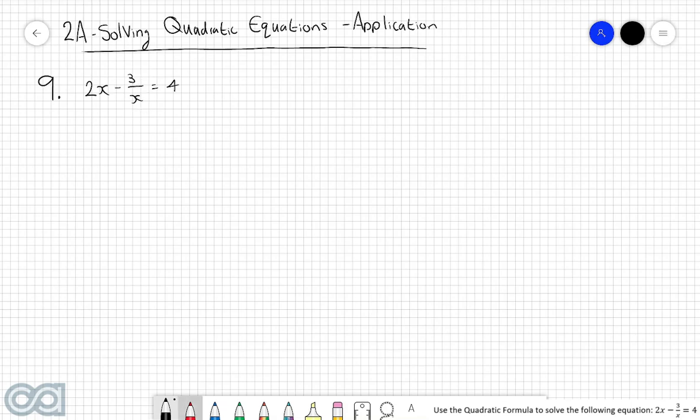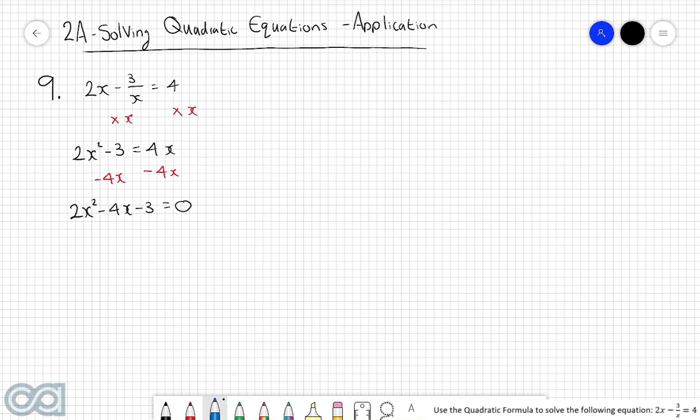So to get around this, what we're going to do is we're going to multiply through everything by x. In which case, what we'll then be left with is 2x squared take 3 is equal to 4x. And now even further, to get this in the format of a standard quadratic, I'm going to subtract 4x from both sides to make the right-hand side equal to 0. So then what we'll be left with is 2x squared take 4x take 3 is equal to 0.